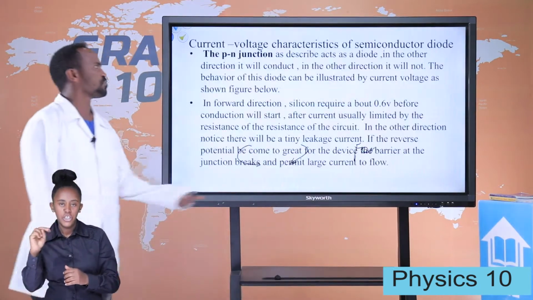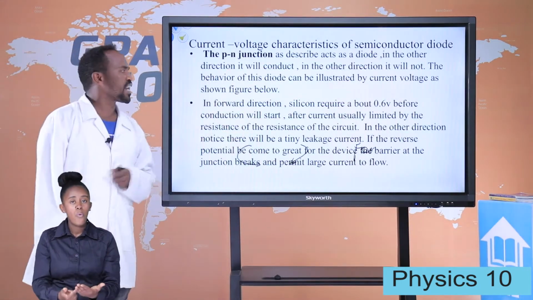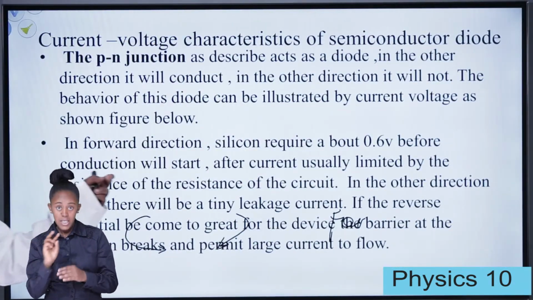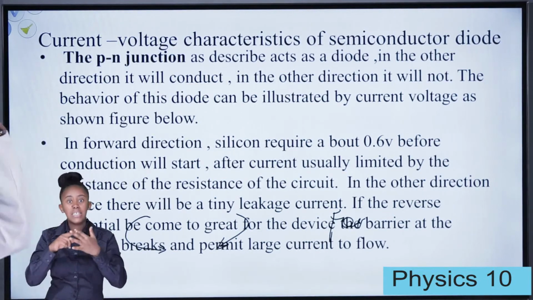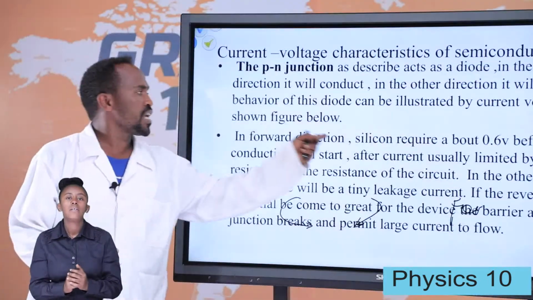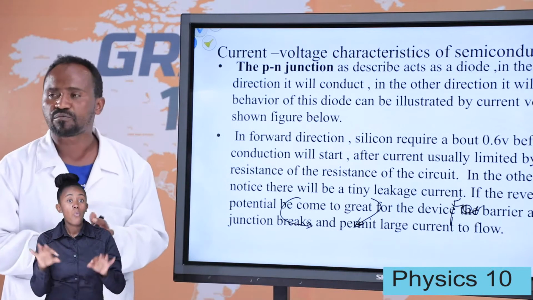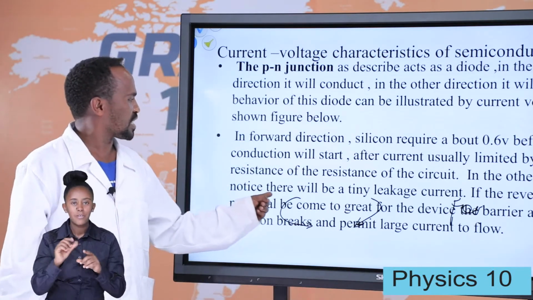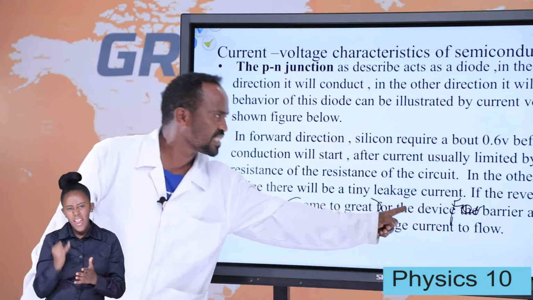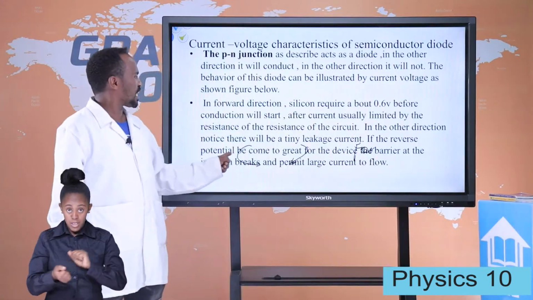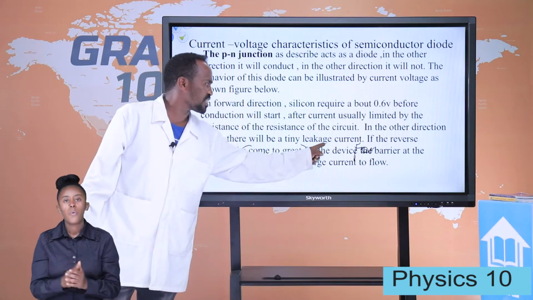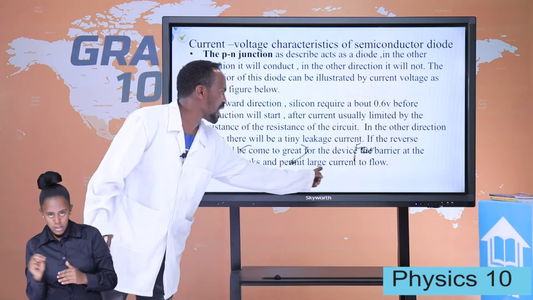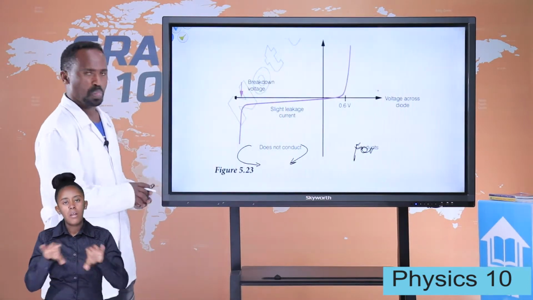Forward bias junction. So in the forward direction, silicon requires about 0.6 volt before conduction will start. In the other direction, notice that there will be a tiny leakage current. If the reverse potential becomes too great for the device, the barrier at the junction breaks and allows a large current to flow. Look at the diagram.